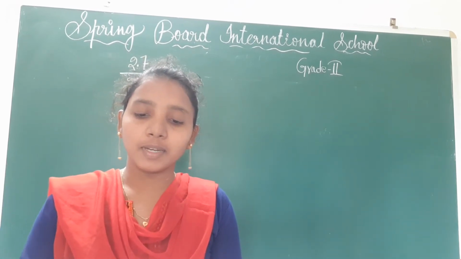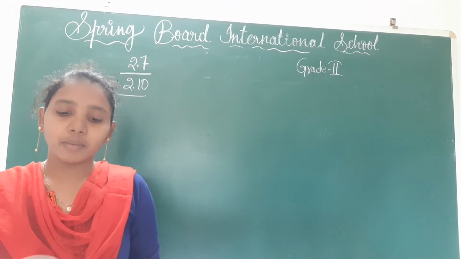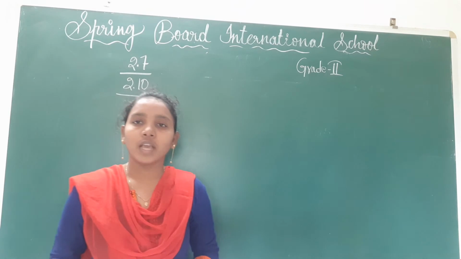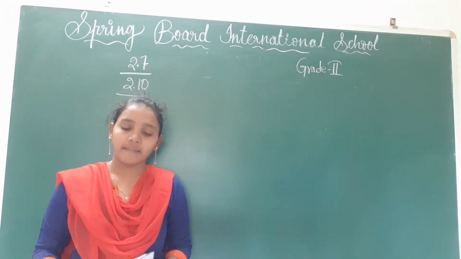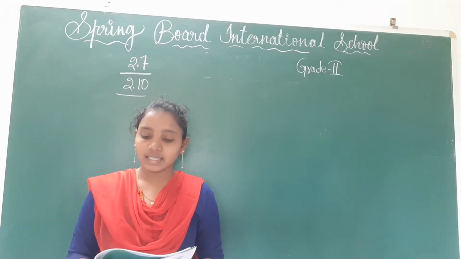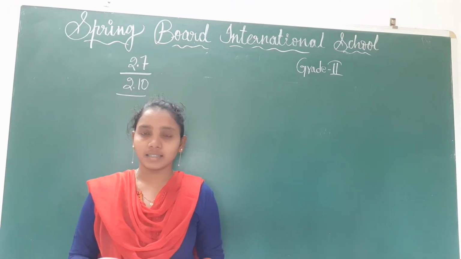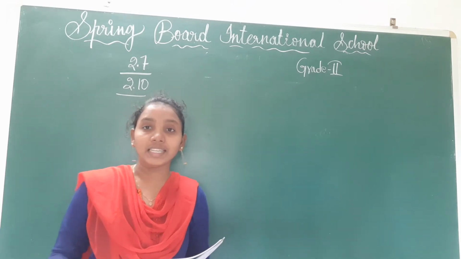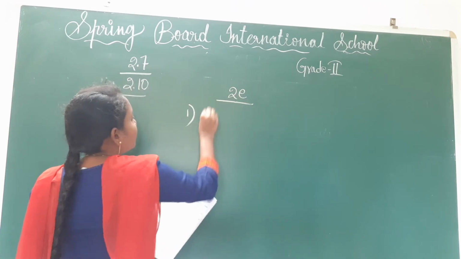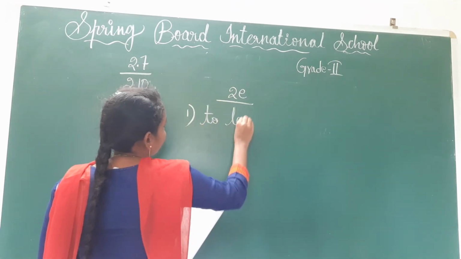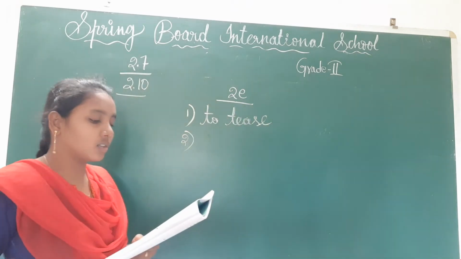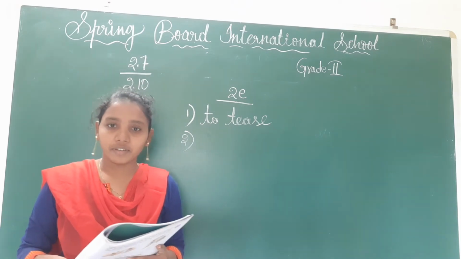Look at the sentence below. Fill in the blanks with the correct form of the verb from the given options. That means we have to write the correct form of the verb. They have given 3 options. See, it is wrong dash: to teasing, to tease, or to teased. Here you have to write to tease, children. Next one, see children, I want to dash nicely for the party.